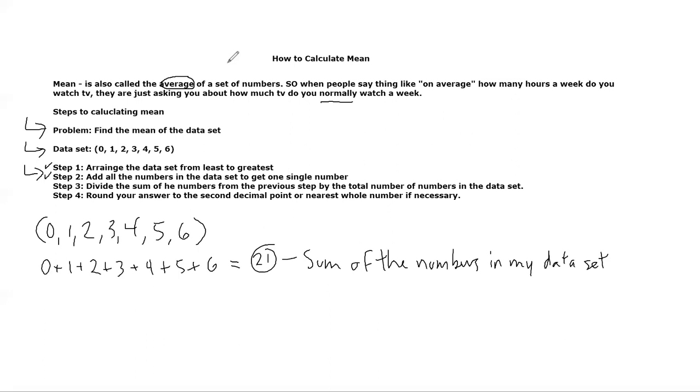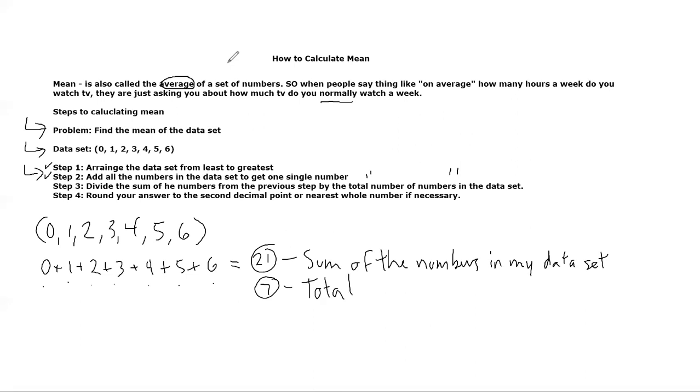What about step 3? Divide the sum of the numbers from the previous step. I'm going to divide 21 by the total number of numbers in the data set. There's that phrase again, number of numbers. So again, I have to count how many numbers there are in my data set. And as I've said before, 1, 2, 3, 4, 5, 6, 7. There's a total of 7 numbers.